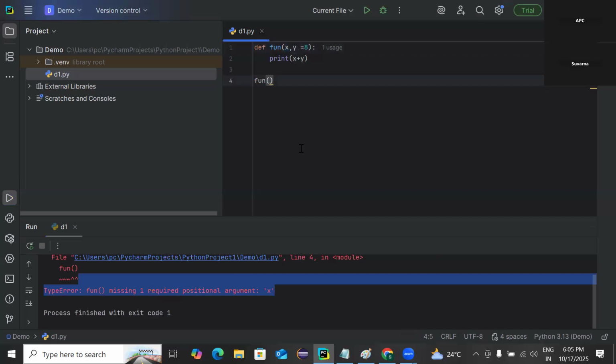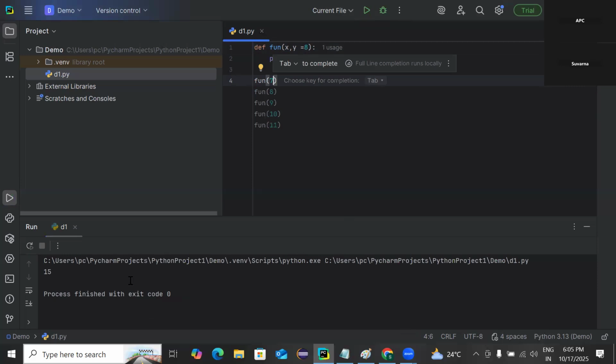So what I will do, let me send one value, 7. Okay, run. Then the sent argument will be assigned to this variable x, that is 7. Then y is getting the default value 8. 7 plus 8, 15 got printed.